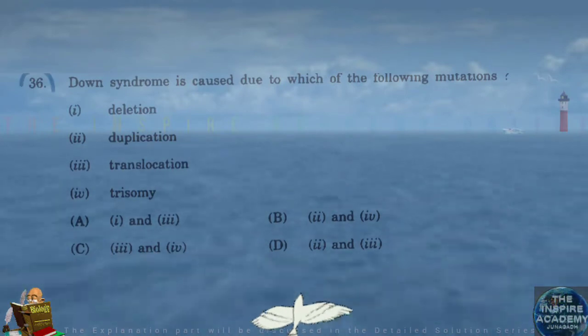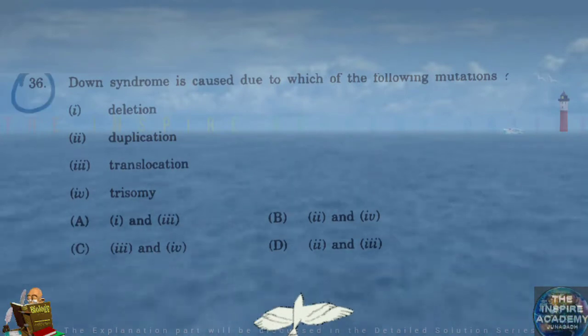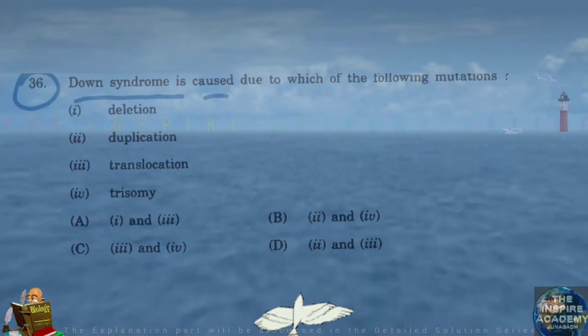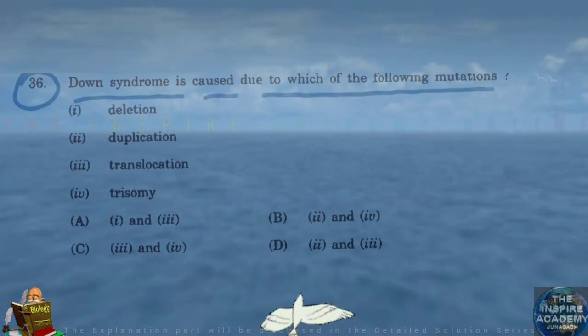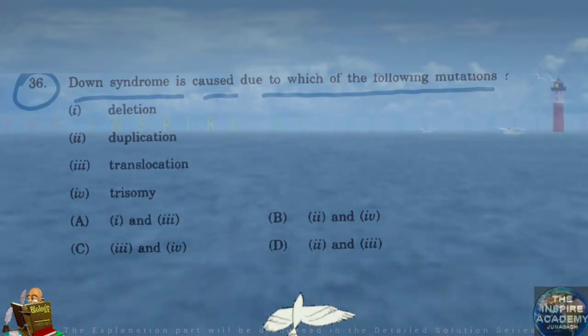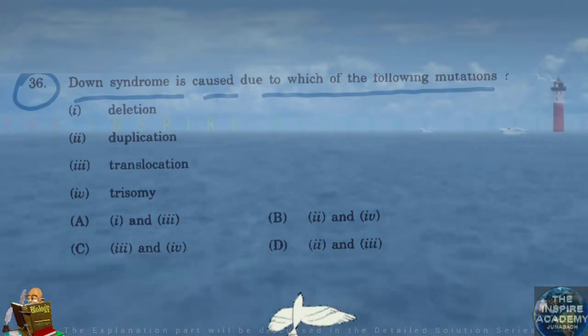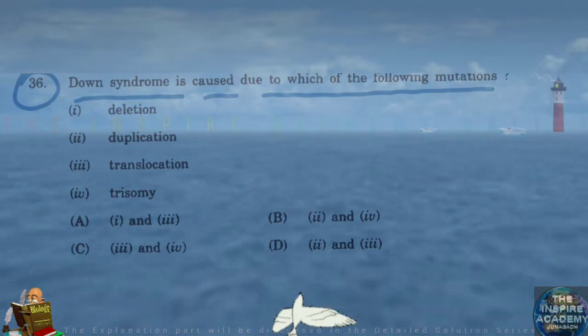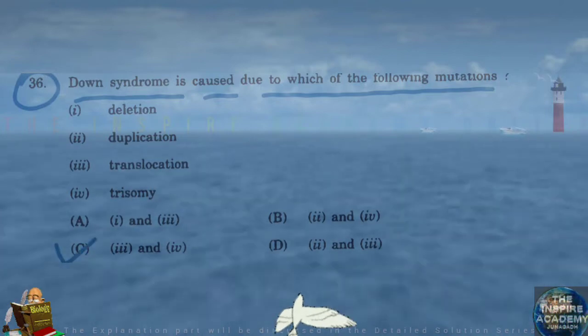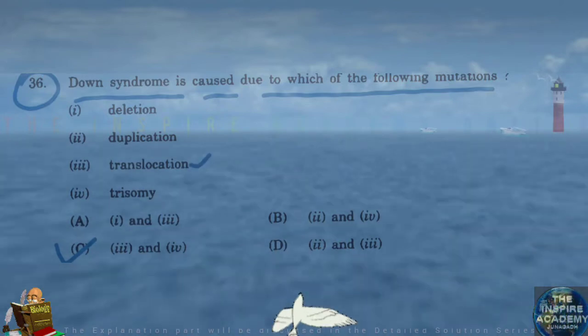Question number 36. Down syndrome is caused due to which of the following mutations? It's 3 and 4, that is translocation and trisomy.